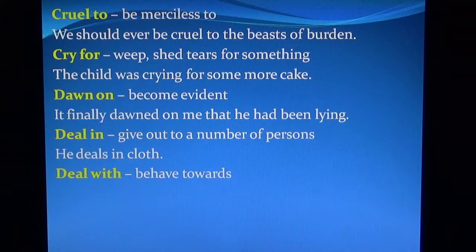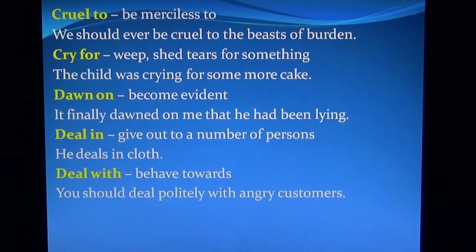Deal with means behave towards. You should deal politely with angry customers.